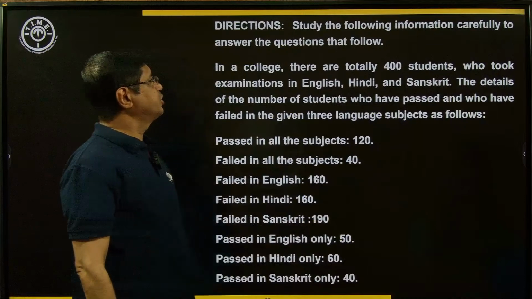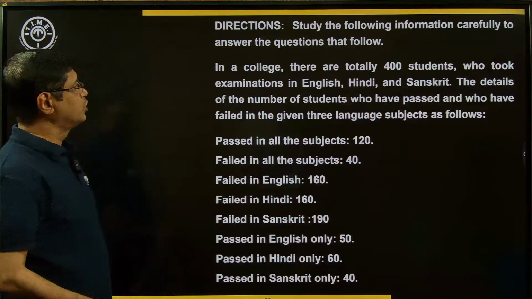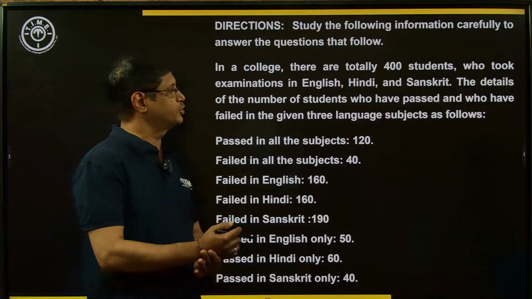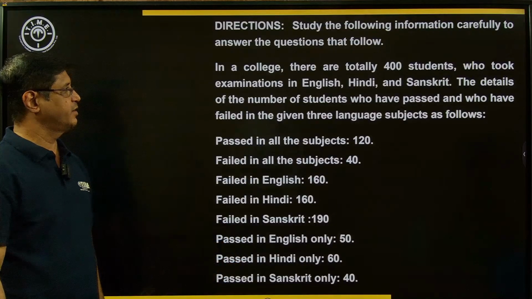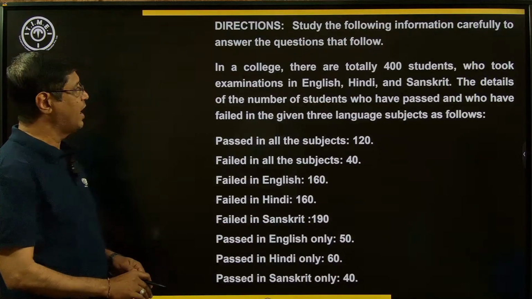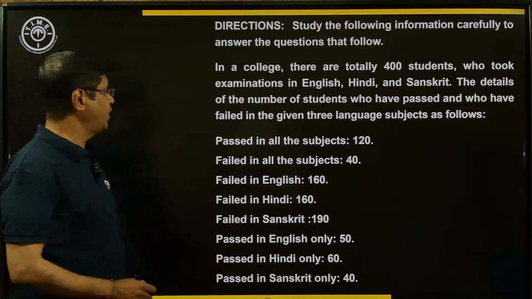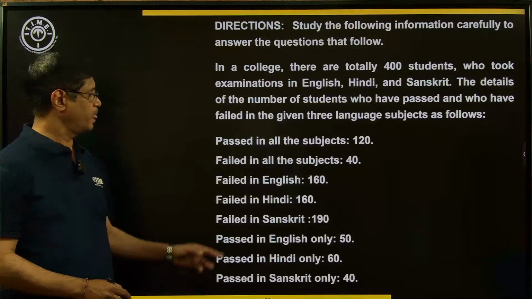Study the following information carefully to answer the questions that follow. In a college, there are totally 400 students who took examination in English, Hindi, and Sanskrit. The details of the number of students who have passed and who have failed in the given 3 language subjects are as follows.